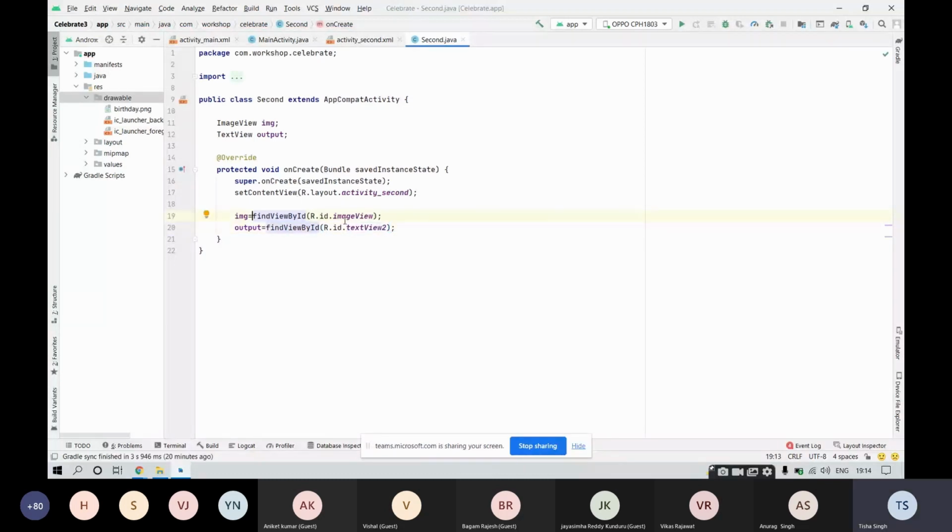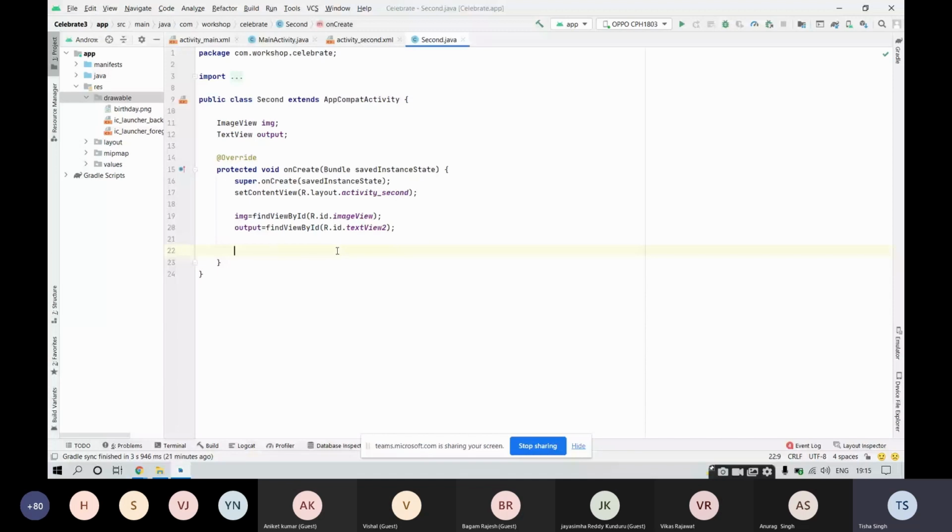All right. Now, this onCreate method that we have over here with this protected access specifier, what does it stand for? Whenever any screen or any activity is being initiated, the compiler immediately executes whatever is written inside this onCreate method. It will be called implicitly.